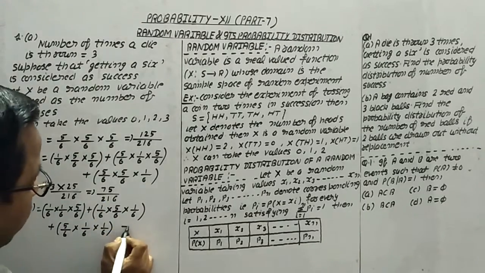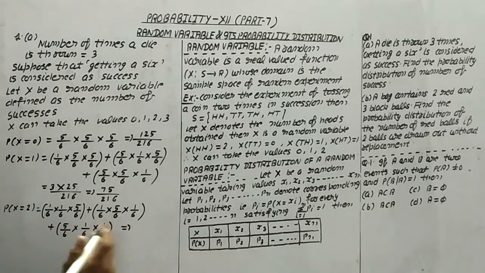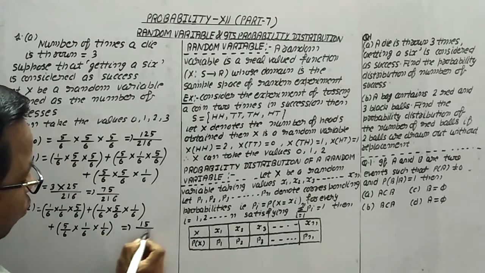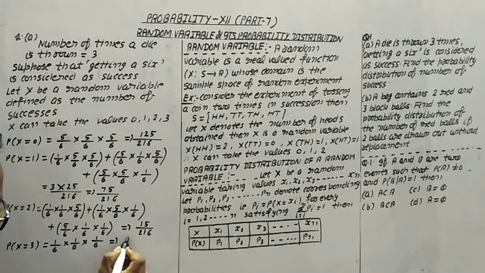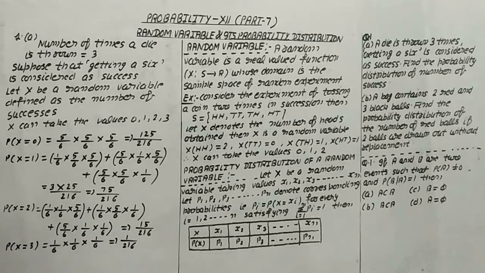It means the resultant of this one is 15/216, and next is all times 6. It means this becomes 1/6, 1/6, 1/6. It means we will get 1/216.